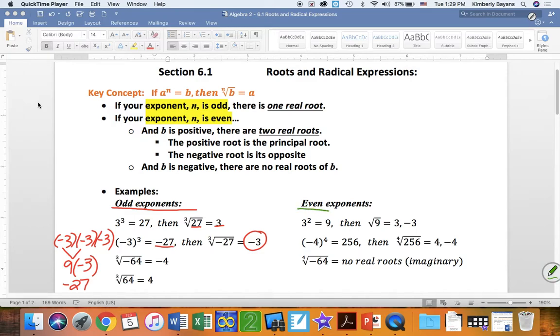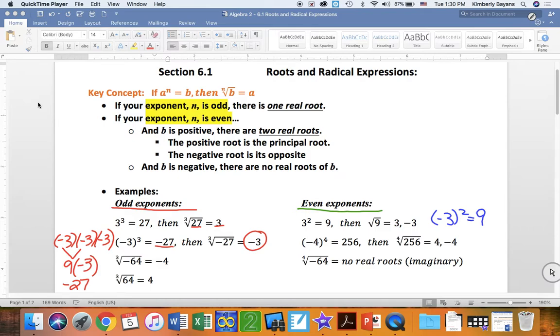Here, on the even exponents, we get 3 squared equals 9, but notice the square root of 9 is 3 and negative 3, because we can also say negative 3 squared equals 9. So that's why we have two real roots if our b is positive. For example, the next one is negative 4 to the fourth power is positive 256. Therefore, the fourth root of 256 is going to be 4 or negative 4. I still get both of those real roots.